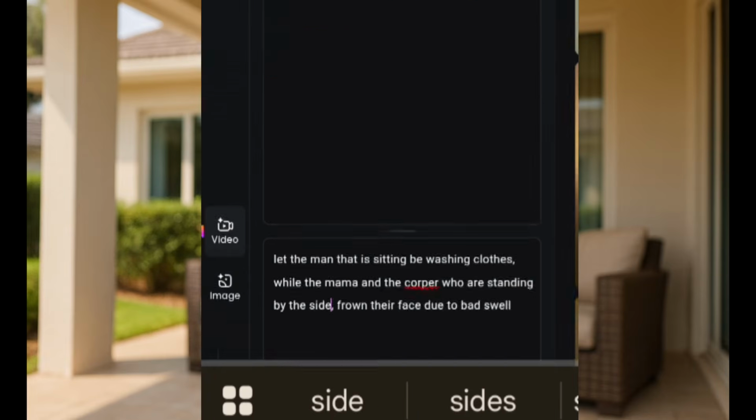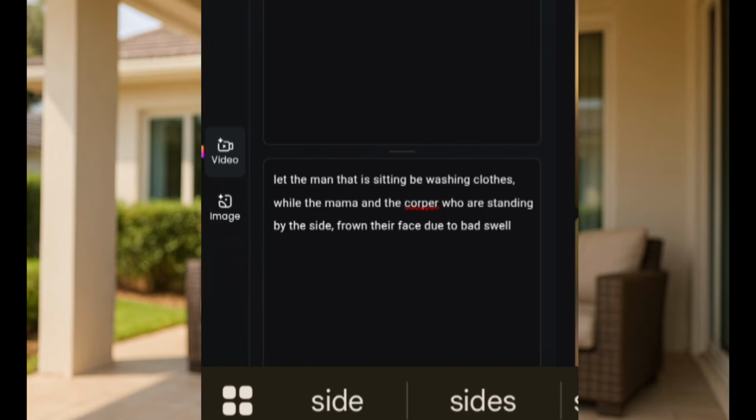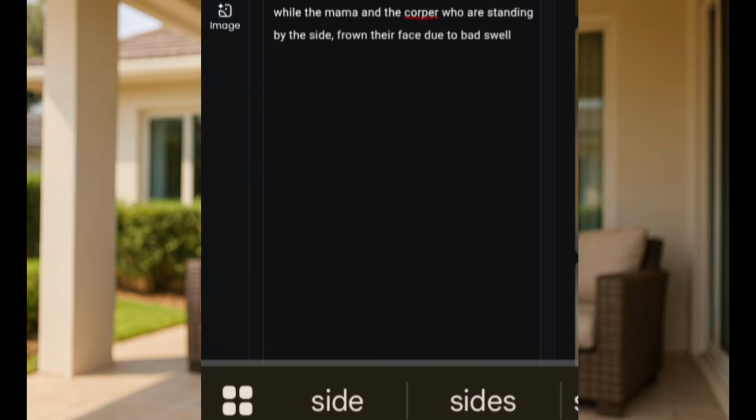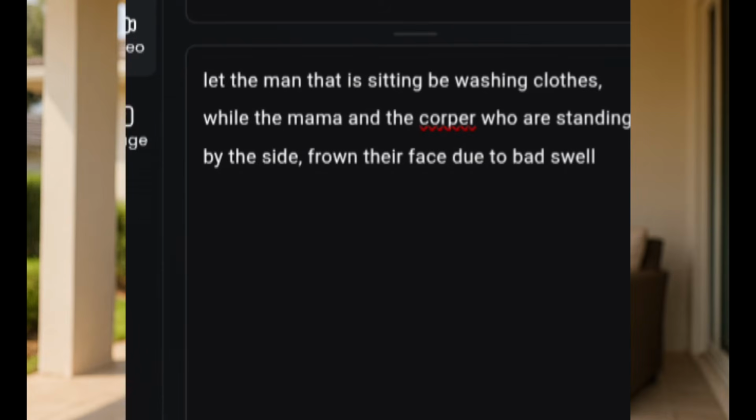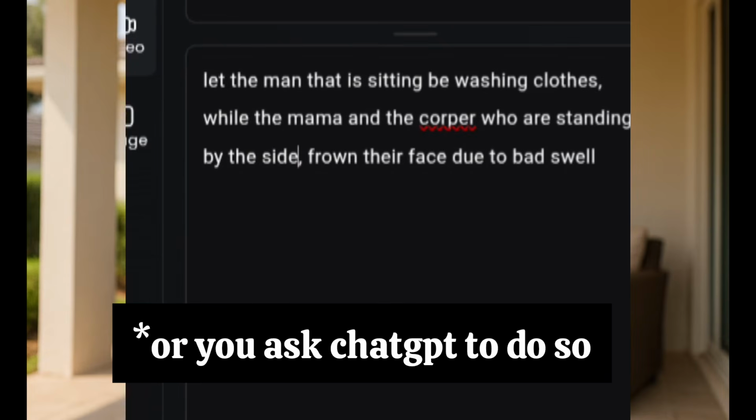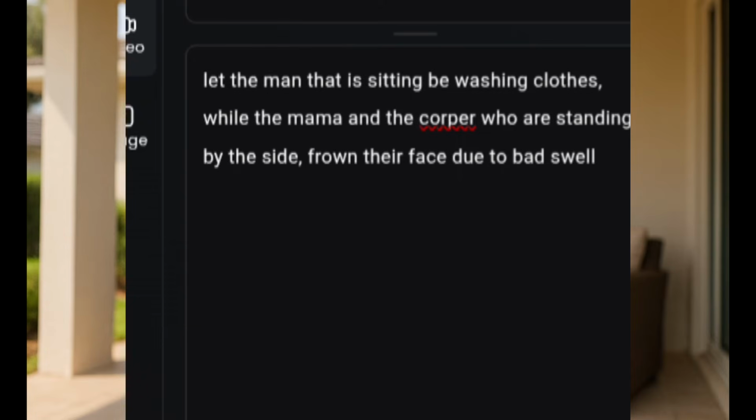So what I'm going to do next is paste my text prompt. You can use your initiative to put what you want to animate. I said, let the man that is sitting be washing clothes, let the mama and the copper who are standing by the side frown their face due to bad smell.